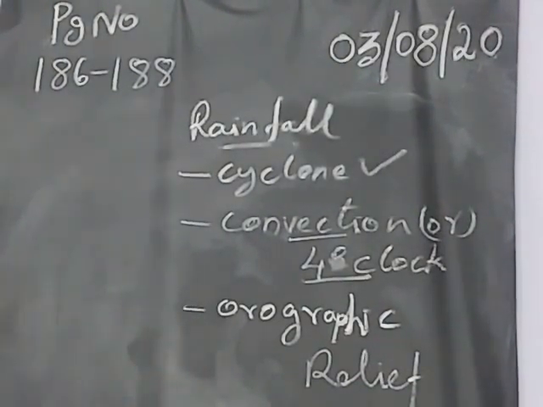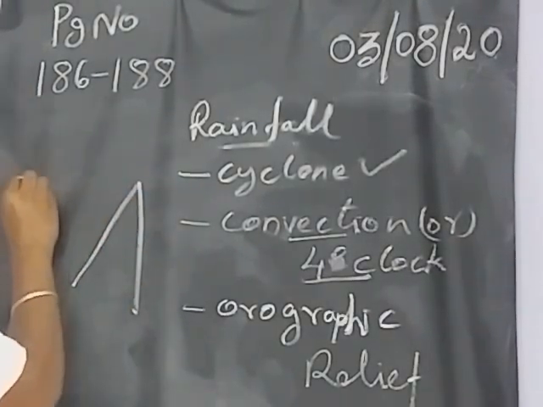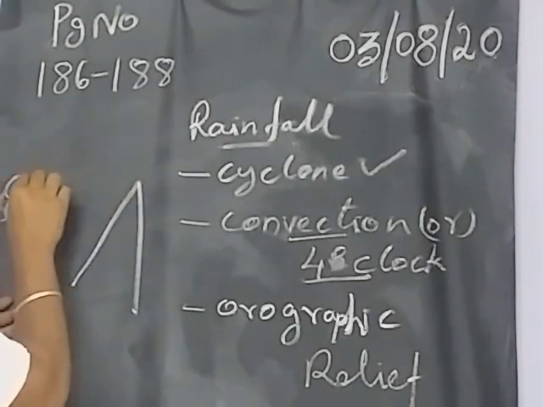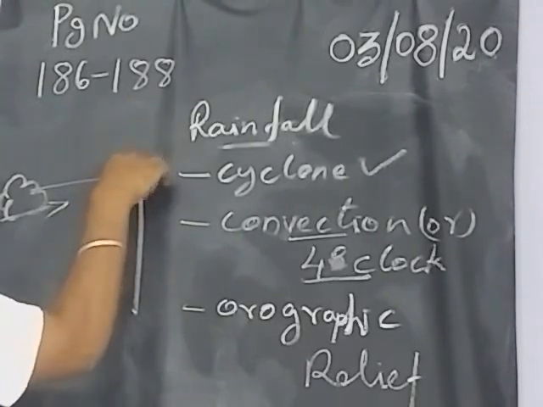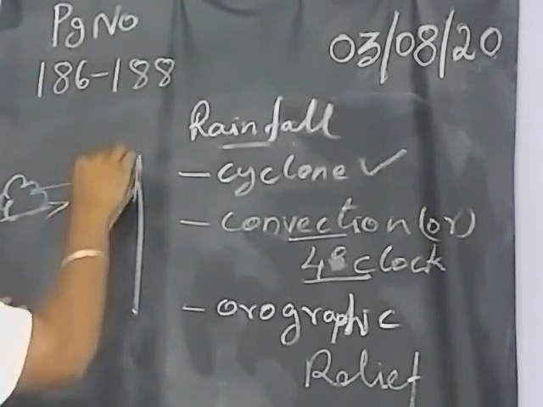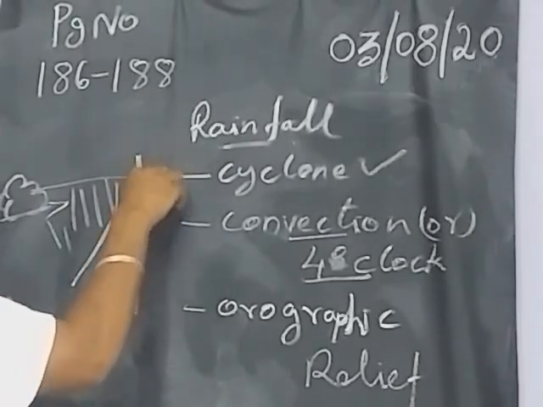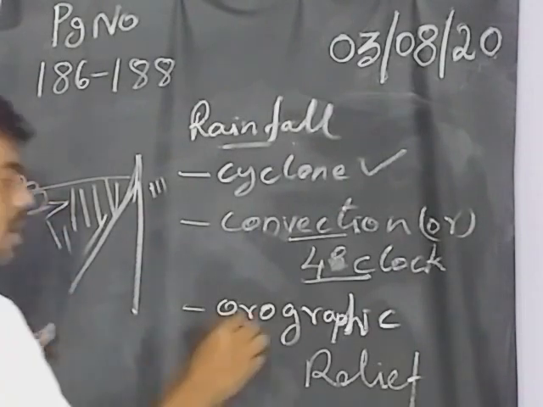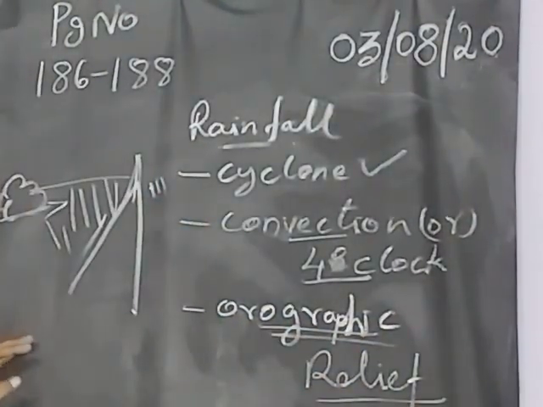Normally you have read the windward, leeward concept, I think. For example, there is a mountain and the clouds. The clouds will be blocked by the mountain barrier, and because of the mountain barrier, all this will fall as rain here. On the opposite side you get very little rain, but on this side you get heavy rainfall. This kind of rainfall is called orographic rainfall or relief rainfall.